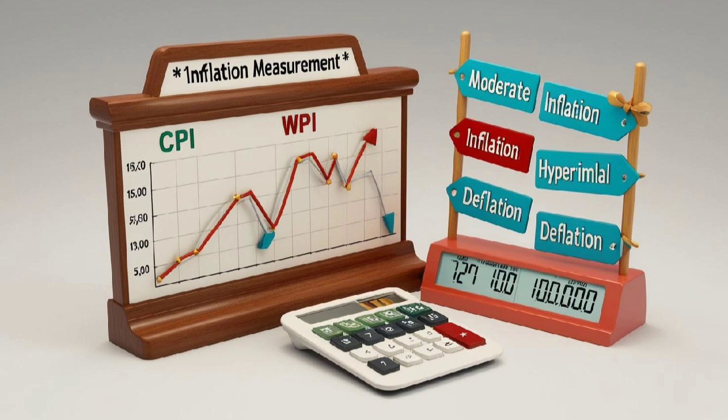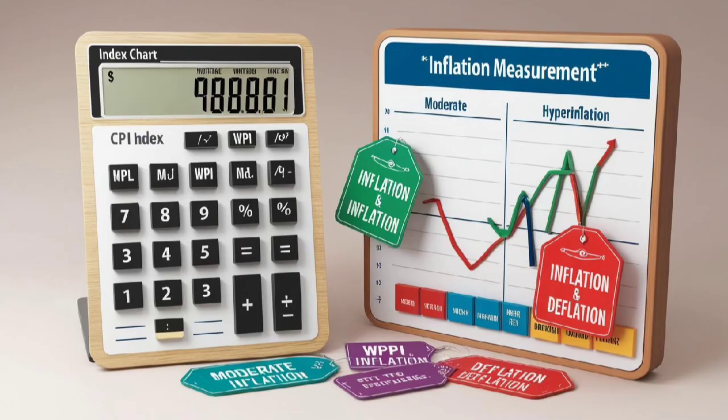Types of inflation. Moderate inflation is when prices rise slowly and predictably. This type of inflation is manageable for the economy. Hyperinflation occurs when prices rise extremely fast. This can lead to economic collapse. Deflation is the opposite of inflation. It means prices drop, which may harm businesses.